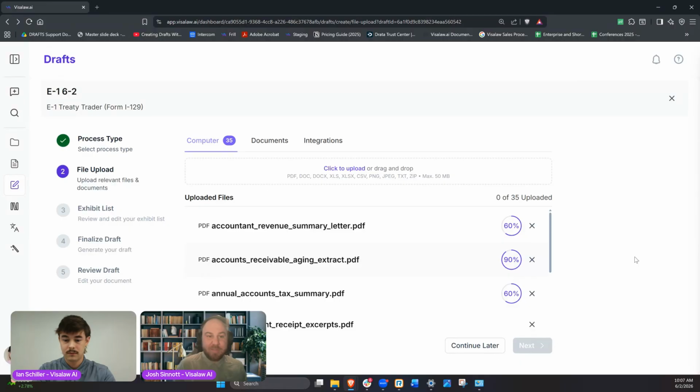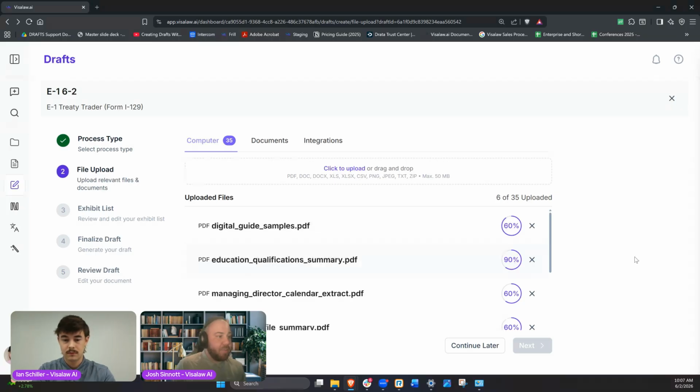We want to make sure that, regardless of what type of case we're dealing with or the specifications of it, we have a couple of different ways we can test these out in order to make sure that they're giving quality outputs before you even see them. We want to make sure that you're getting good quality in what you can do within the product.